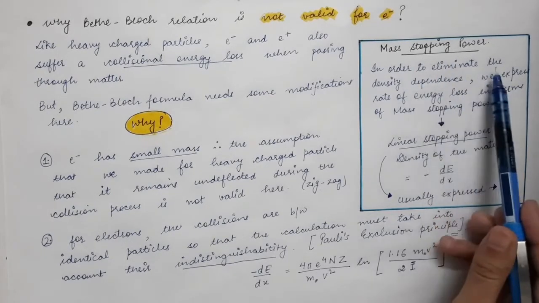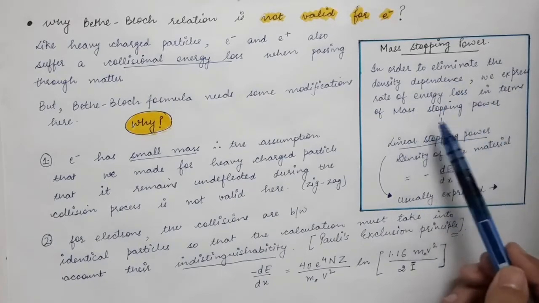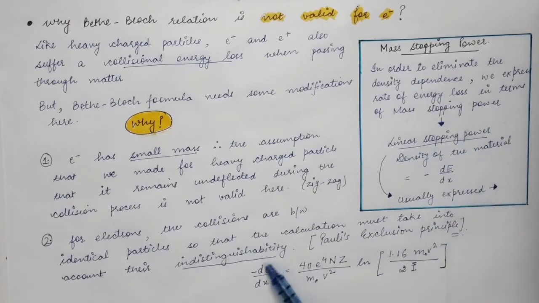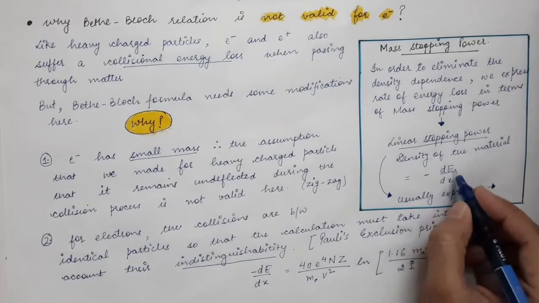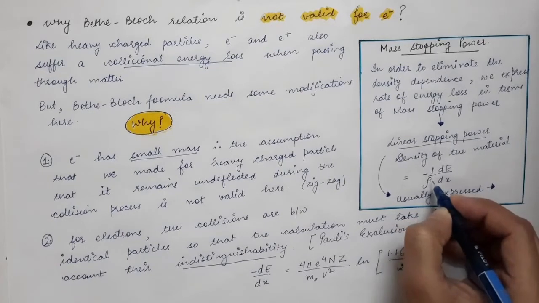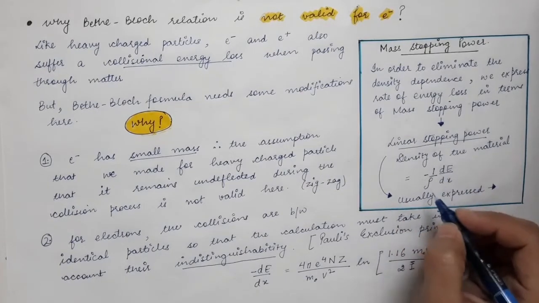So in order to eliminate the density dependence, we express the rate of energy loss in terms of mass stopping power. This is the linear stopping power divided by the density of the material. Let's say rho is the density of the absorbing medium, so we divide it by rho.